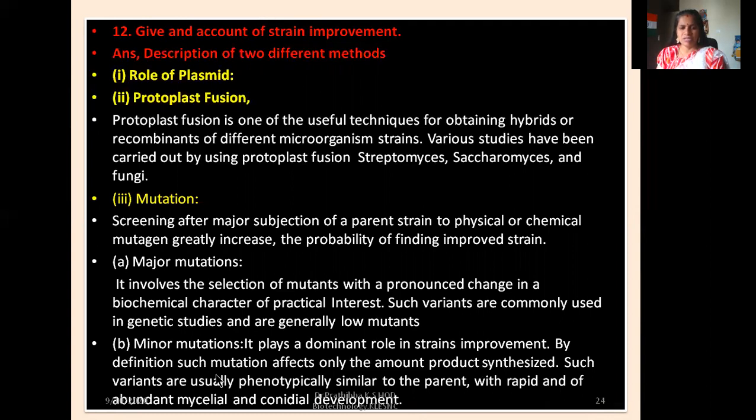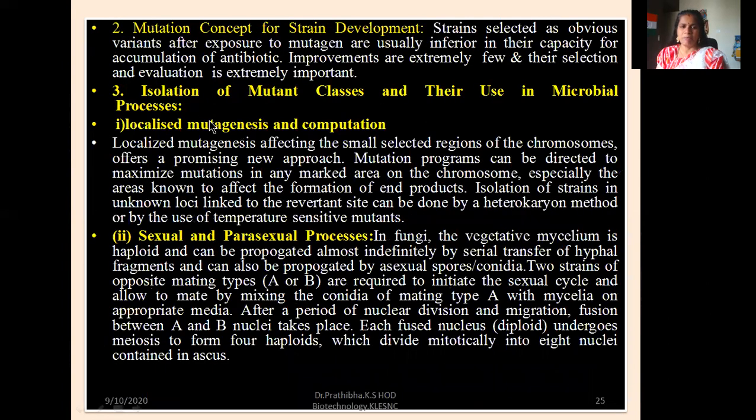By definition, such mutation affects only the amount of product synthesized. Such variations are usually phenotypically similar to the parent with rapid and abundant mycelial and conidial development. Okay, so given an account of strain improvement, there you can focus on the role of plasmid and protoplast fusion and on the mutation.